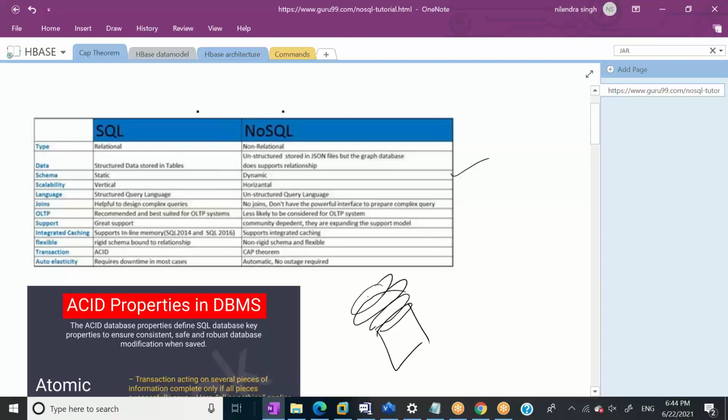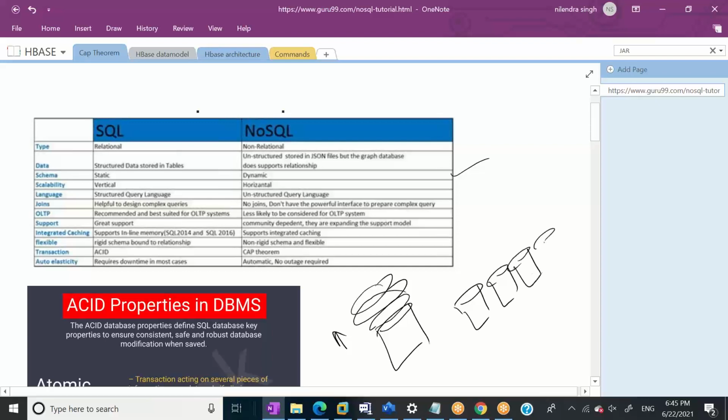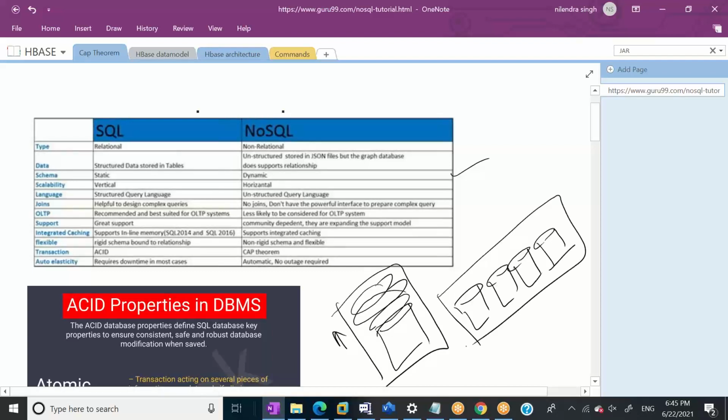But when we talk about NoSQL databases, they are distributed, or horizontally scalable. SQL databases are vertically scalable, and with NoSQL databases we can add more instances. What we call vertical scalability is adding more memory or more resources to a single machine. If we are adding more machines, then we call it horizontal, right?